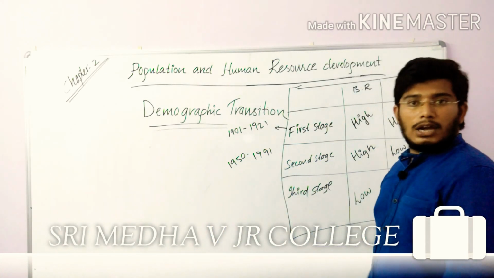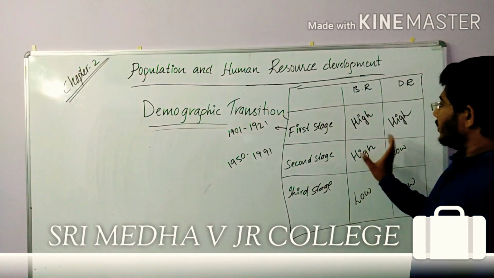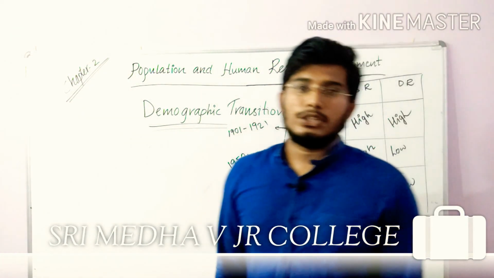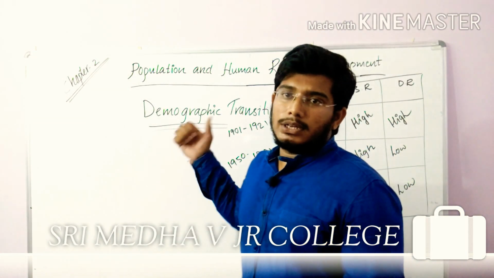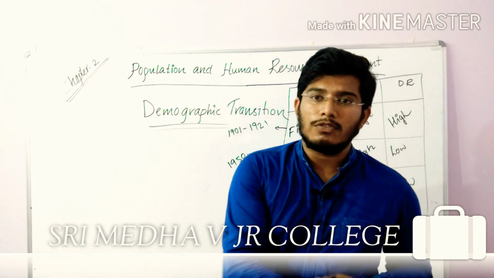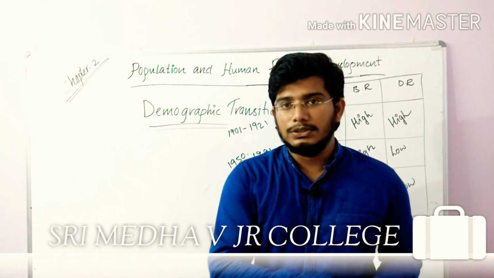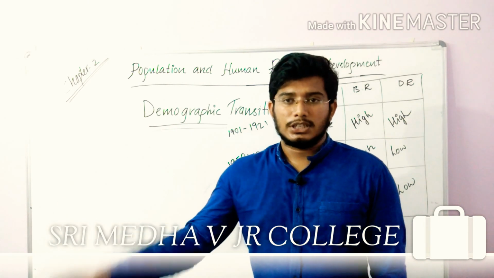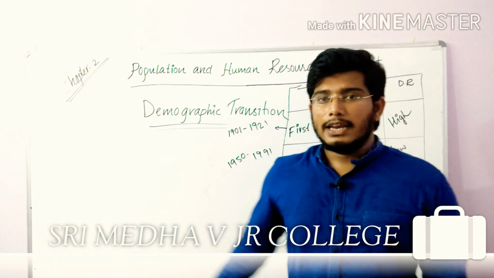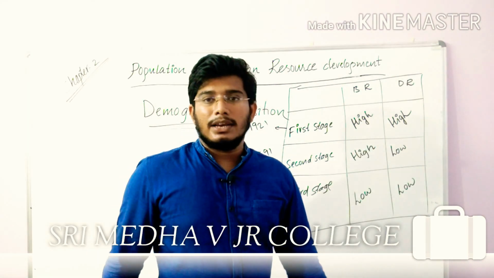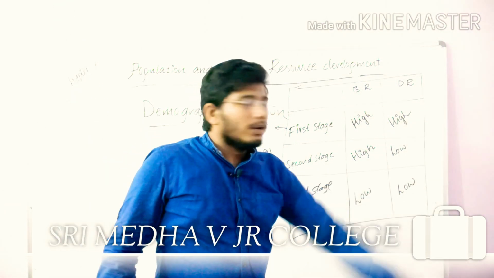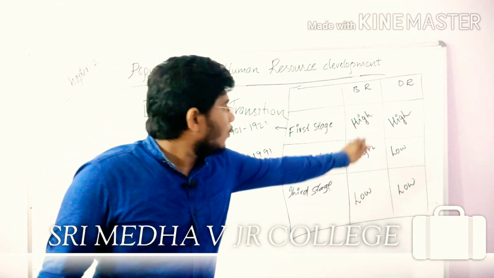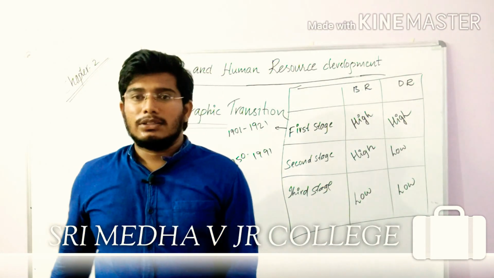So I think we have clearly done with the concept. How many stages? 3 stages. Now what is the first stage? What does demographic transition talk about? The demographic transition talks about changes in birth rates and death rates due to the consequences of economic development. And how many stages? 3 stages. First stage, second stage, and third stage. In the first stage, high birth rate and high death rate. In the second stage, high birth rate and low death rate. And in the third stage, low birth rate and low death rate.